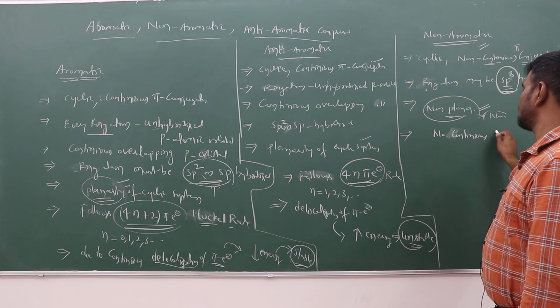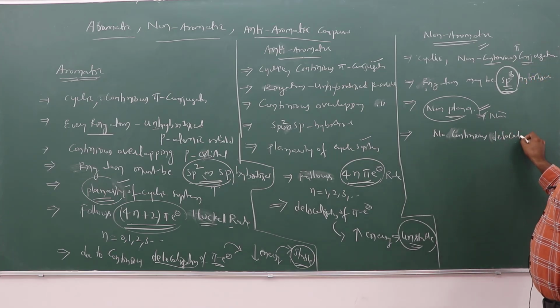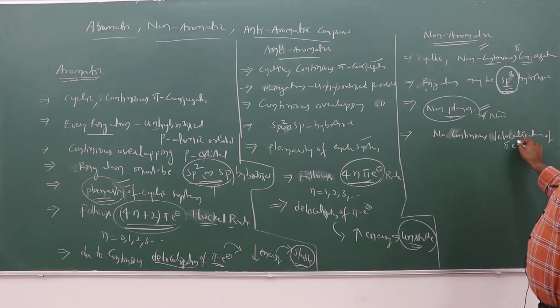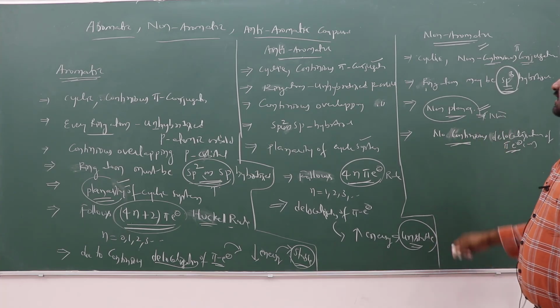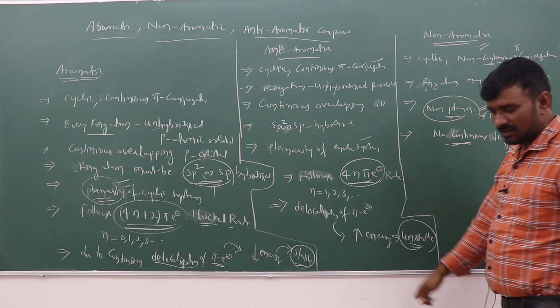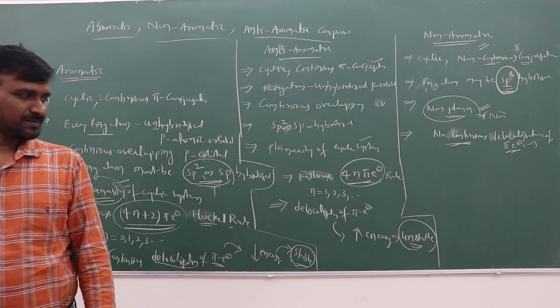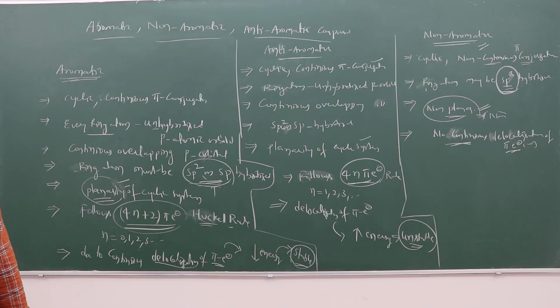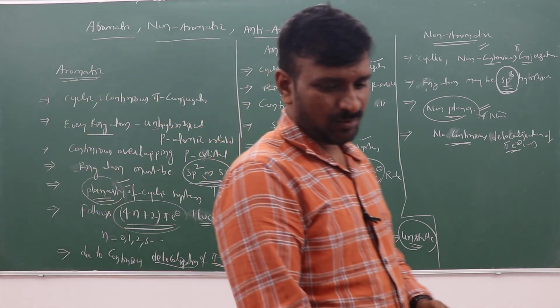Delocalization of the pi electron system decreases the energy in aromatic systems and enhances it in anti-aromatic systems, but here there is no continuous delocalization of the pi electron system. That makes them non-aromatic compounds.